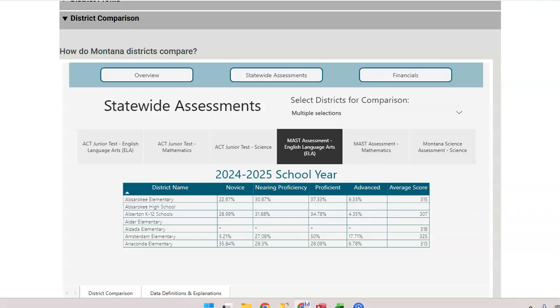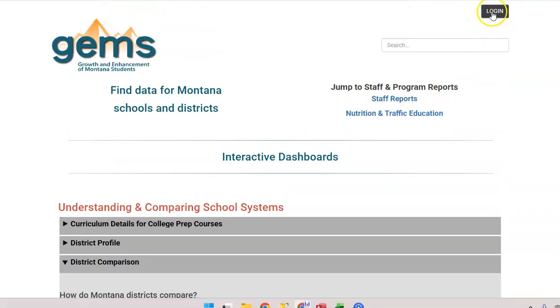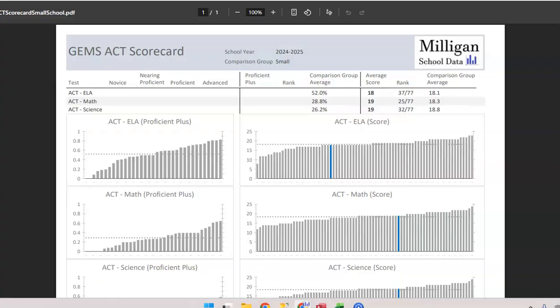My understanding is that a school can actually log in to the GEMS website and get that information for themselves. I don't have access to that on the public page, but you'd be able to go in and see that. So if you were to look up your school and see that it was at 40%, you'd be able to see that you'd be about right here. But then obviously all of the schools have at least a score listed. So this small school has a score of 18, which puts them 37th out of 77. And then the average for the group is 18.1.